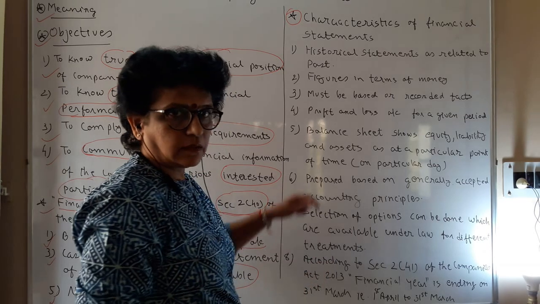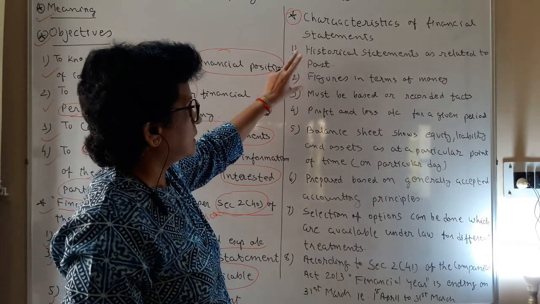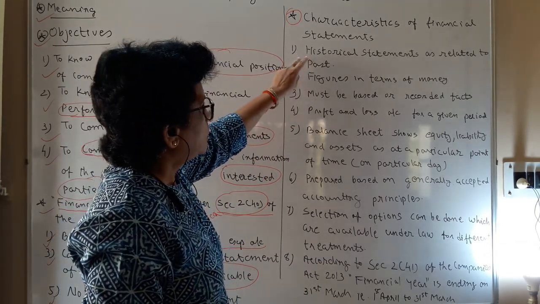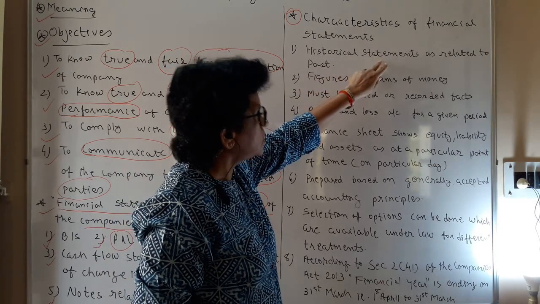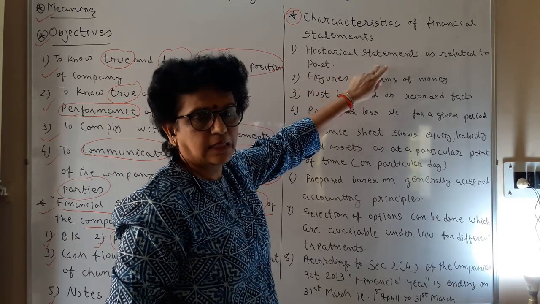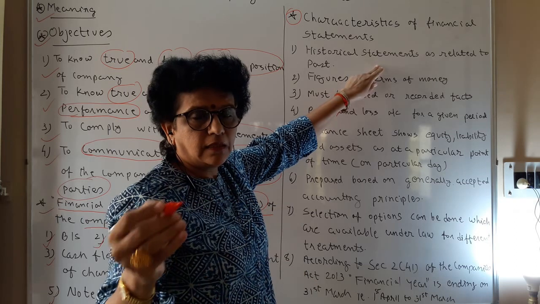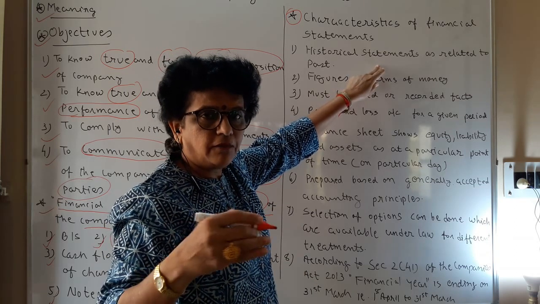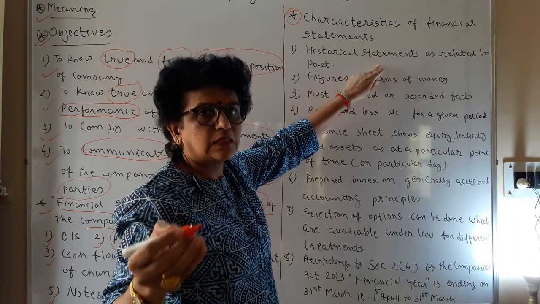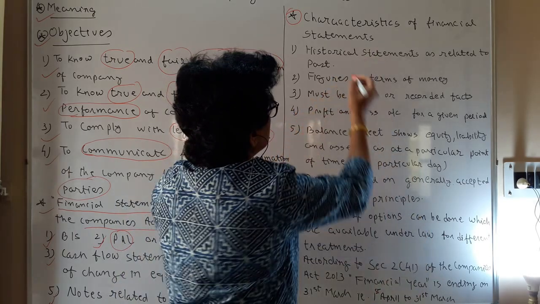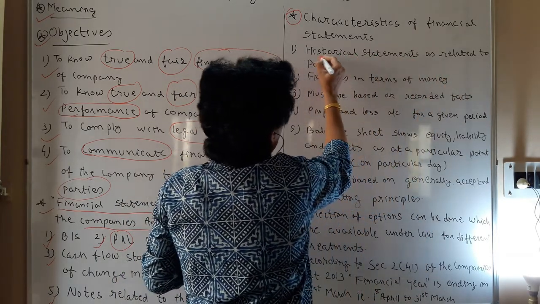Now next we see the characteristics of financial statements. Which are the characteristics of our financial statements? The very first: financial statements are also known as historical statements. For a one-liner question you may have, why are financial statements known as historical statements? Because they relate to the past.